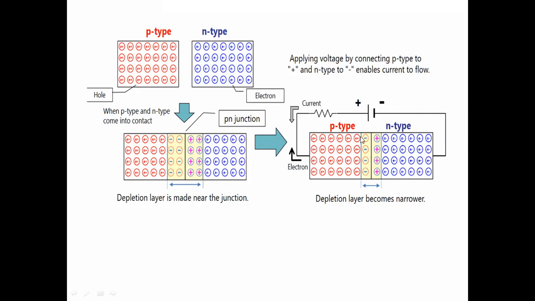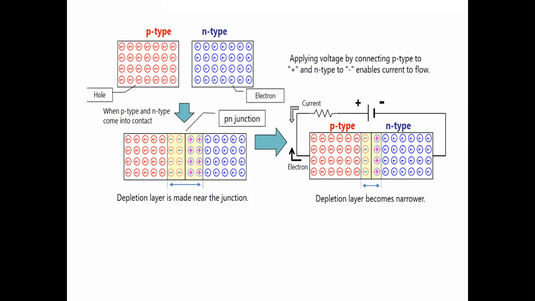Okay, so in this situation, let's see what is happening. These are the holes in the p type, and this side is negative. These are the negatives, and these are the positive charge carriers, that is, holes. So when we apply the positive terminal, forward bias, the positive side of the battery is on the p type, which has holes, and holes are also positive charge carriers.